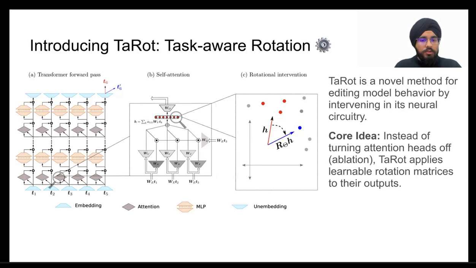TaRot takes a much more nuanced approach here. Instead of turning heads off, it applies a learnable rotation matrix to their output. As you can see in the diagram, if an attention head output vector h is pointed toward an undesirable token, TaRot learns a rotation operation R_theta to gently steer it towards a desirable output, that is the blue dots. This allows us to make a fine-grained adjustment without destroying all the other useful information stored in the head.